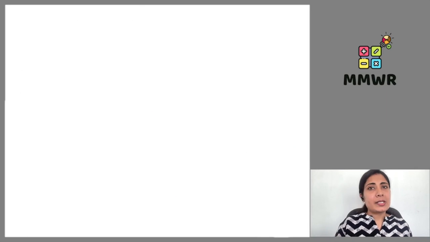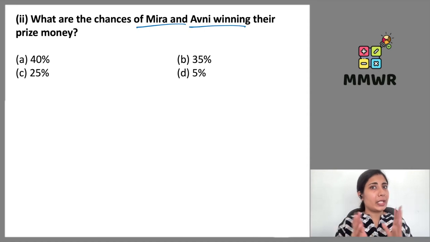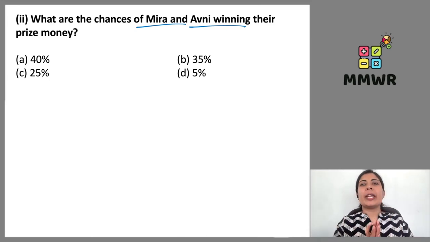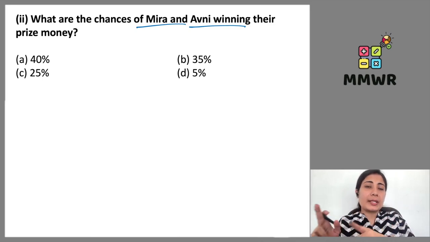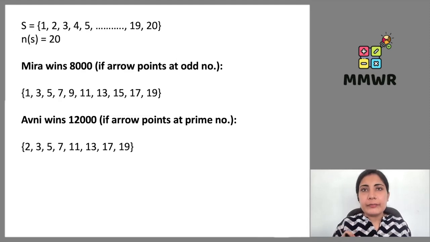Right? Next is we have to mix up two cases together. So what are the chances of Meera and Avni winning their prize money? So which number should be in the favorable outcome list which is in favor of Meera and Avni? Both of them are winning. So first of all, we should know how many numbers are there in case of Meera and in case of Avni. So Meera wins exactly when she gets an odd number.